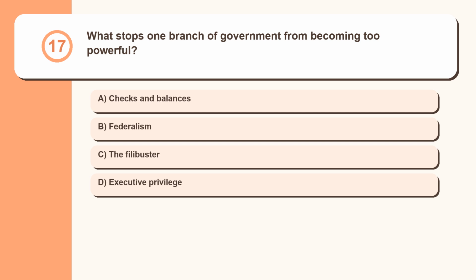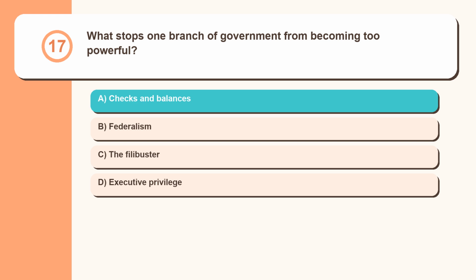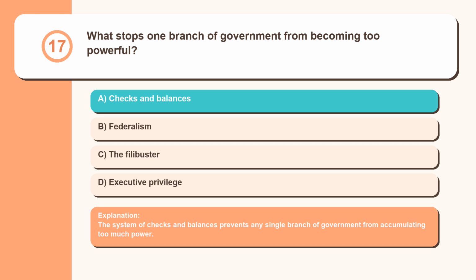Question 17. What stops one branch of government from becoming too powerful? Checks and balances, federalism, the filibuster, executive privilege. The system of checks and balances prevents any single branch of government from accumulating too much power.